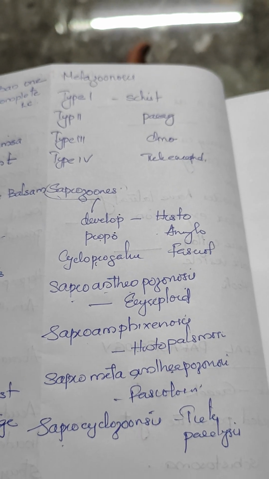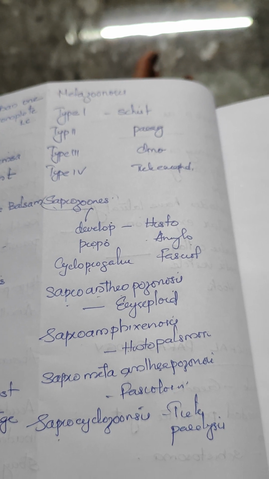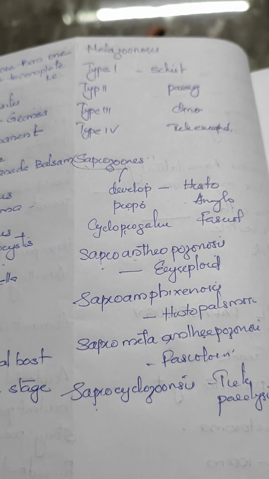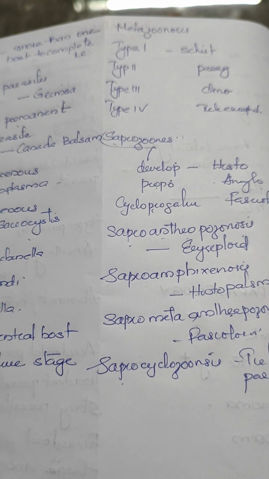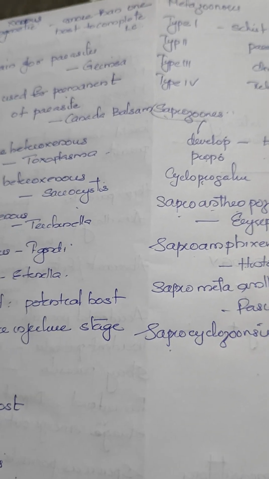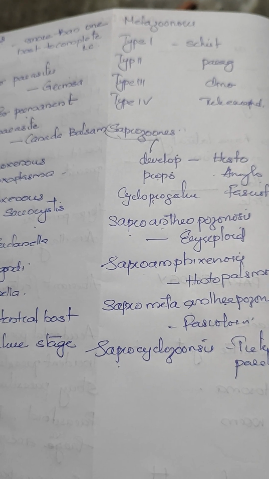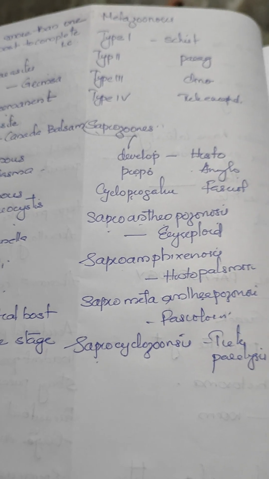Schistosomosis. Type 2 means one vertebrate and two intermediate hosts, and paragonimosis. And type 3 is one vertebrate and one intermediate host, and clonorchis. Clonorchis. And type 4 is one vertebrate host and transovarian cycle transmission, tick encephalitis.